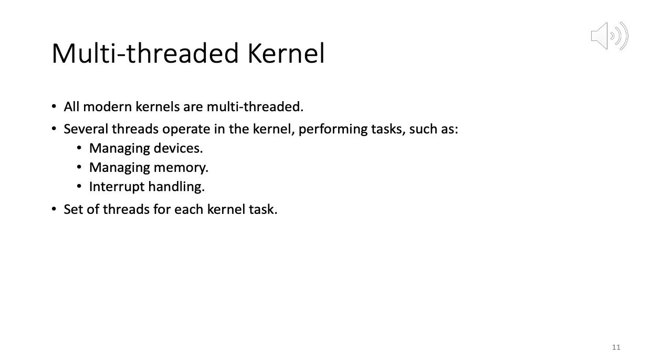Let me try that. So PS minus ELF. Let me just make sure I go up to where my output starts. So now I have information about all the kernel threads which are running.